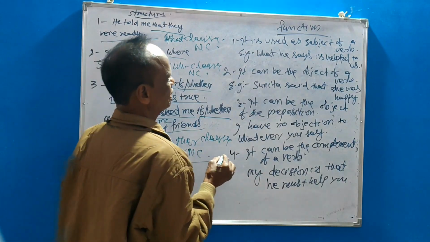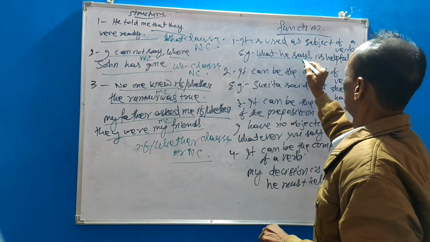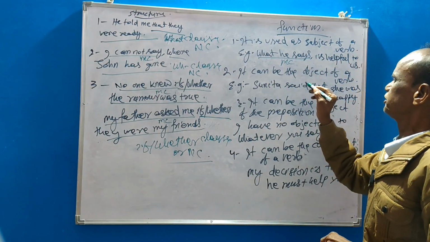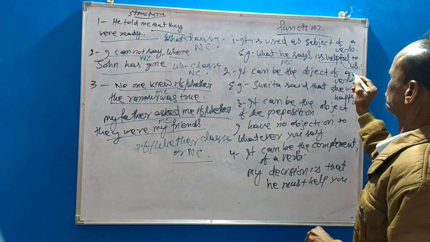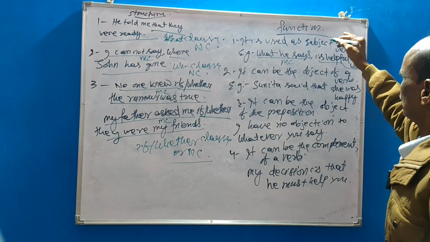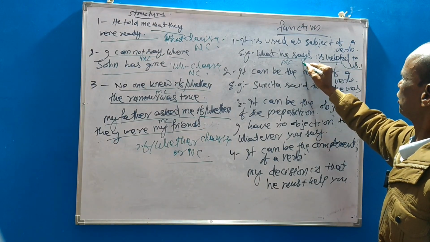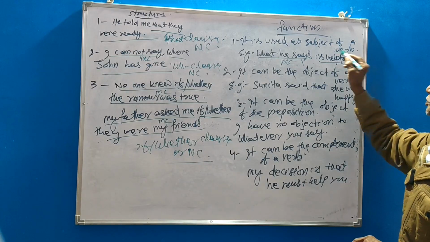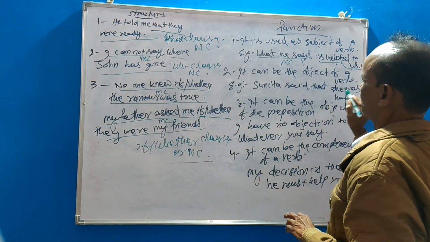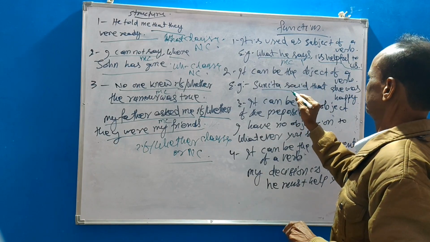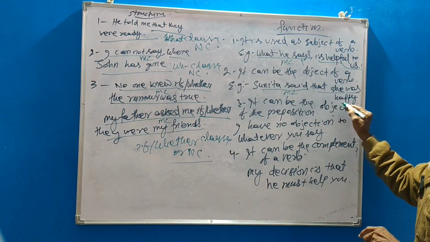Okay. Then function. It is used as subject of a verb. Main clause or say independent clause is helpful to us. So, noun clause used as subject of a verb. It can be object of a verb. Sunita said, main clause or say independent clause, that she was happy.